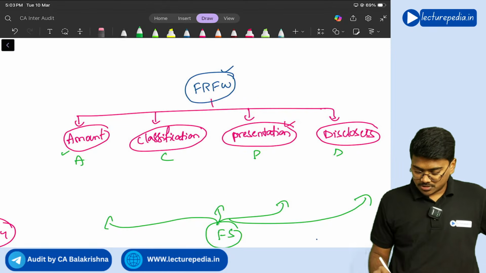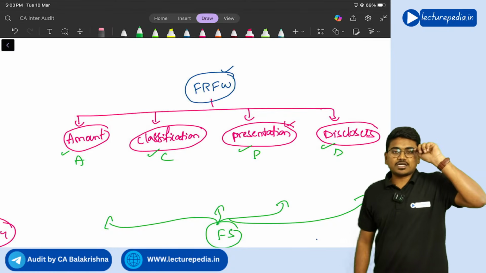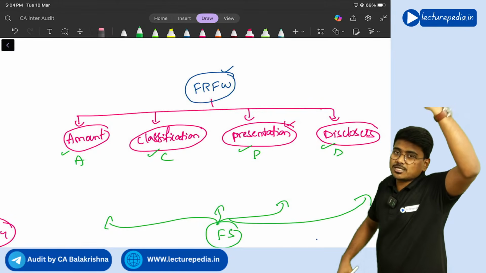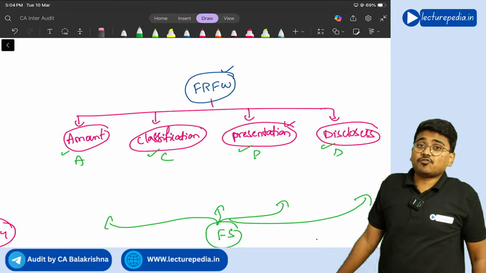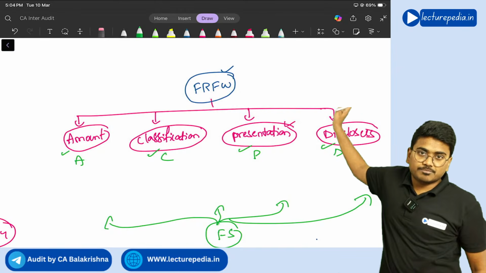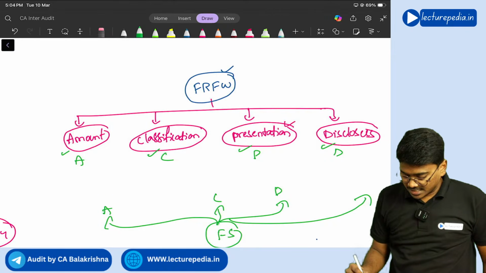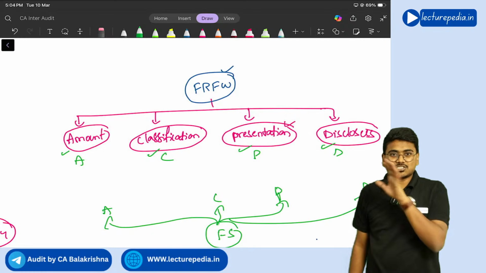Okay, A means amount, C means classification, P means presentation, D means disclosure. So management, instead of following the ACPD that has been prescribed by the financial reporting framework, has followed their own ACPD. Management has followed different rules and regulations with respect to amount, classification, presentation or disclosure.